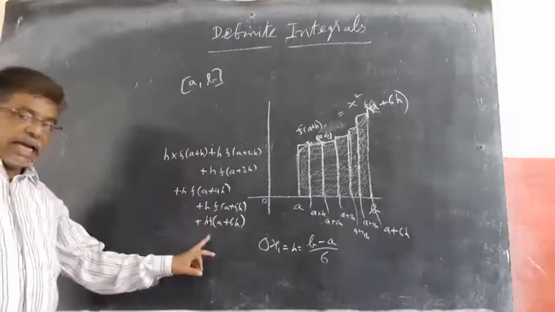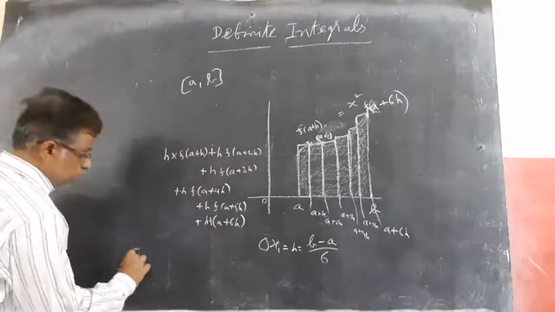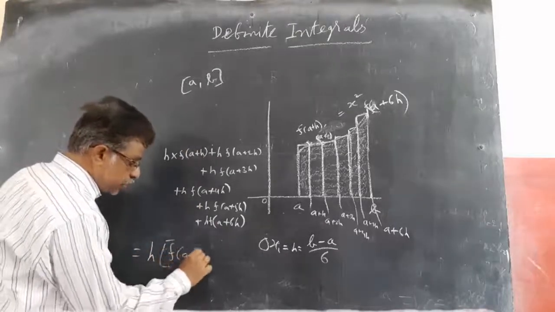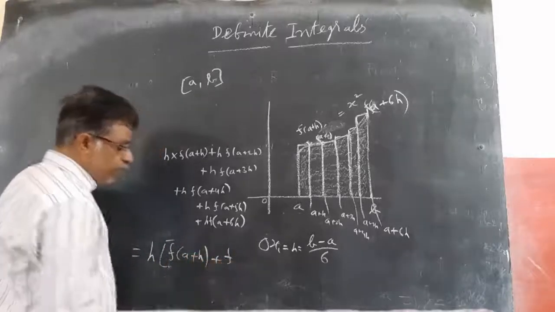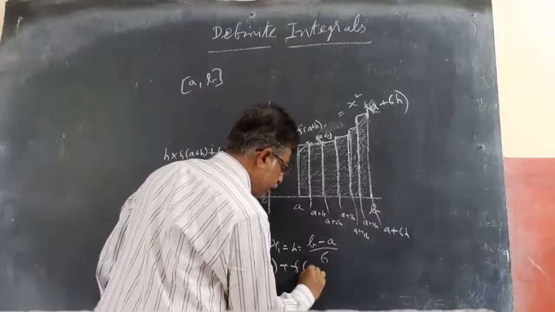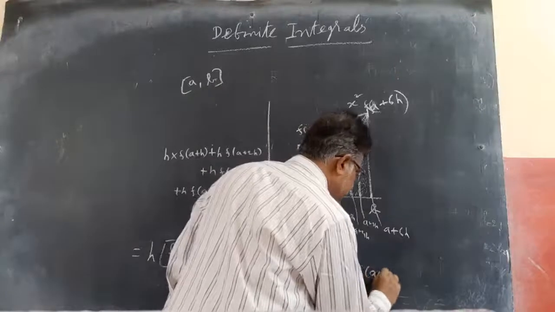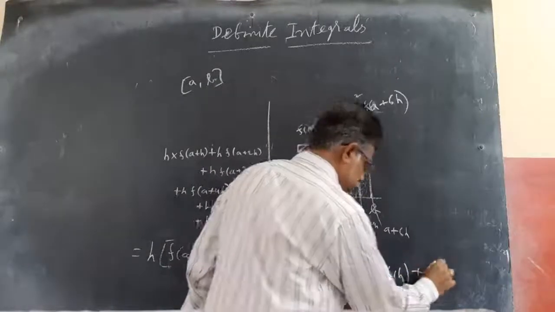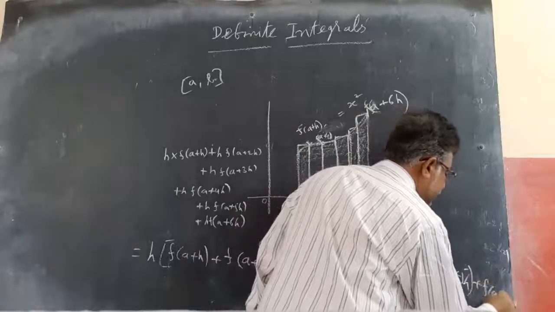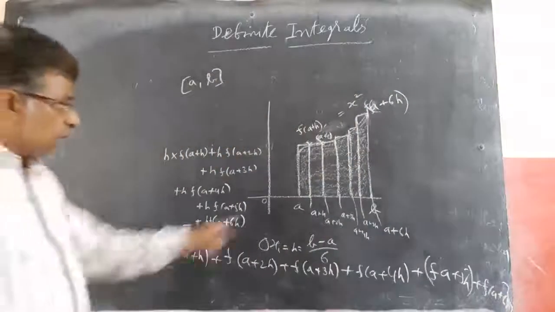The sum of these is called the Riemann sum, I told. So if I take h common, what do I get? h into f of a plus h plus f of a plus 2h plus f of a plus 3h plus f of a plus 4h plus f of a plus 5h plus f of a plus 6h. Like this, I will get the total area of this.